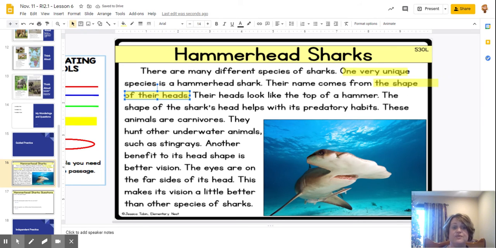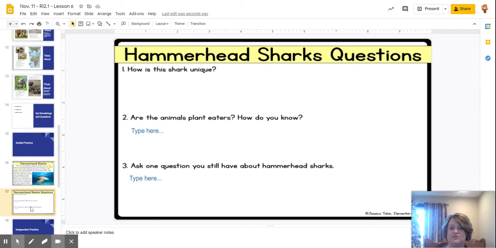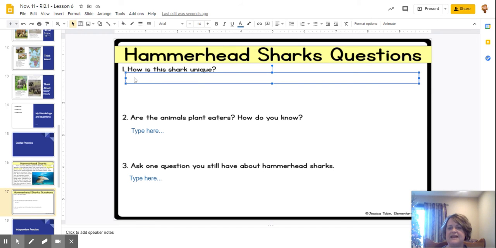So what is unique? One very unique part, we might have to add the word part, is the shape of their head. So let's go to our question sheet and type in that answer. I'm going to blow that up just a little bit.